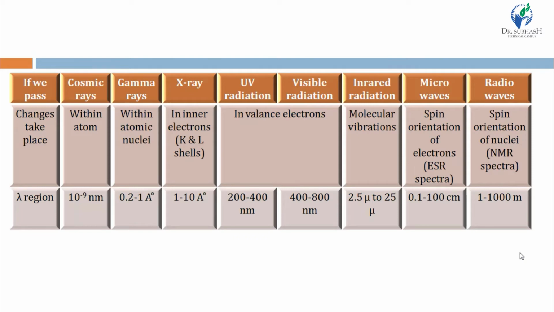Here we have taken the important, widely used units. So see here the units vary: nanometer, then angstrom, then nanometer, micron, centimeter and meter. So try to remember this. Here the important ones are UV, whose wavelength region is 200 to 400 nanometer, and visible radiation, whose wavelength region is 400 to 800 nanometer.